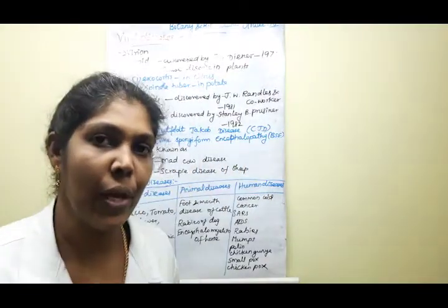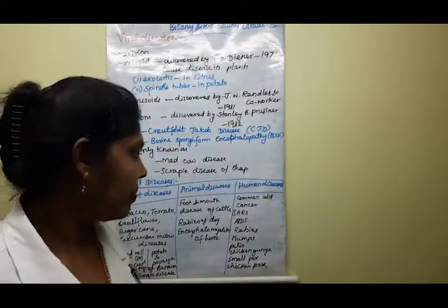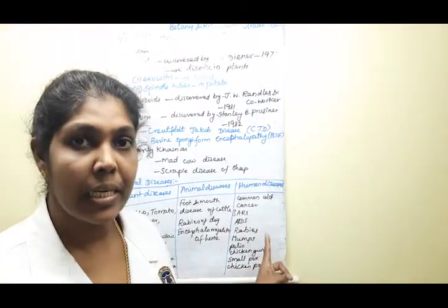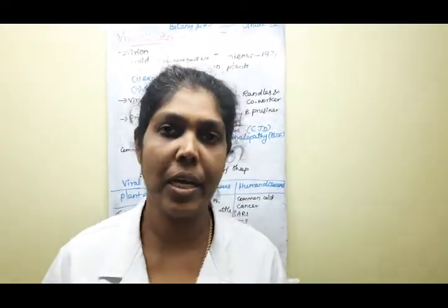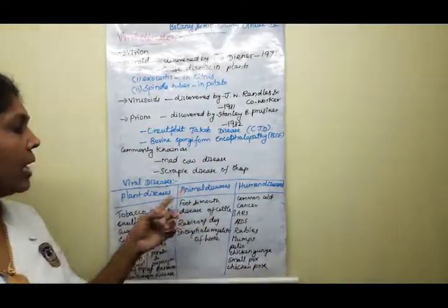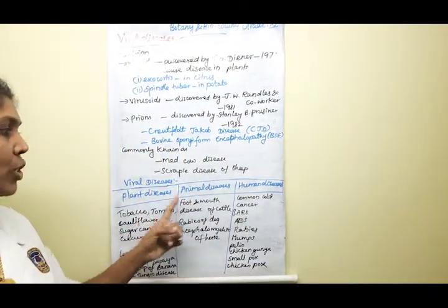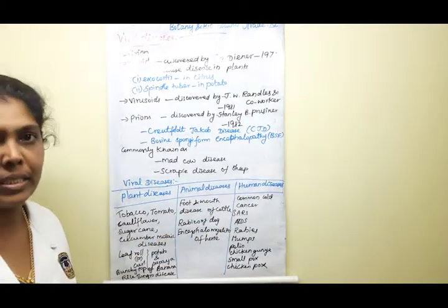Yes, good. Then measles, polio. Then mumps, rabies, cancer, chickenpox, smallpox. So all these diseases come to the host of human beings. Understood, children? So these are some of the common viral diseases that come to the plant side, animal side and human side.